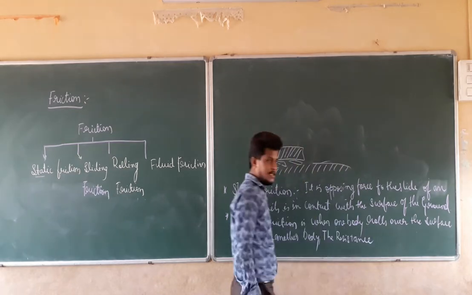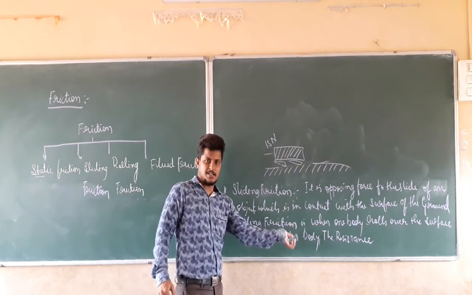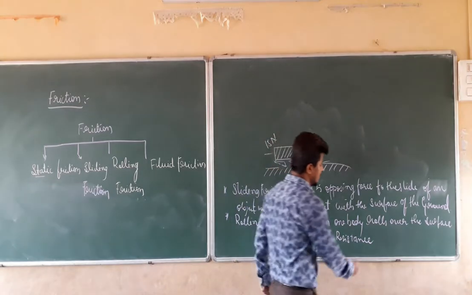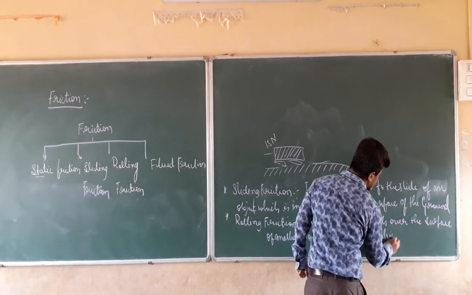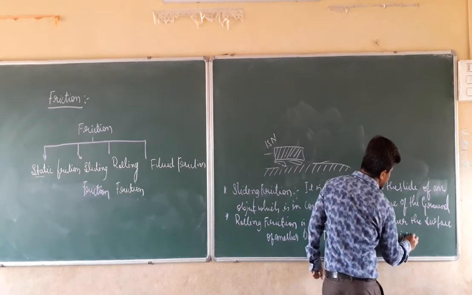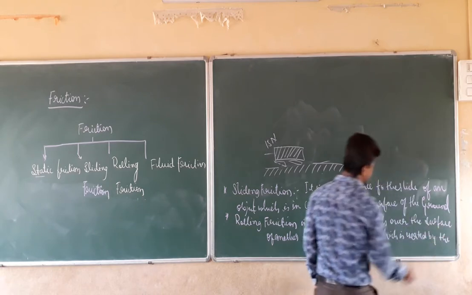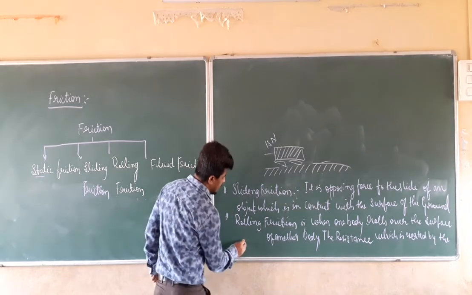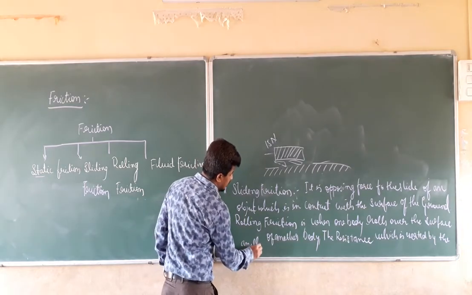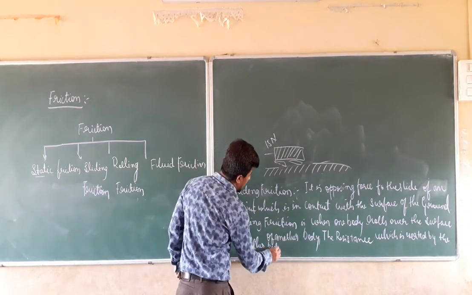The resistance is nothing but the opposing force which is exerted by another body, or the rollers.